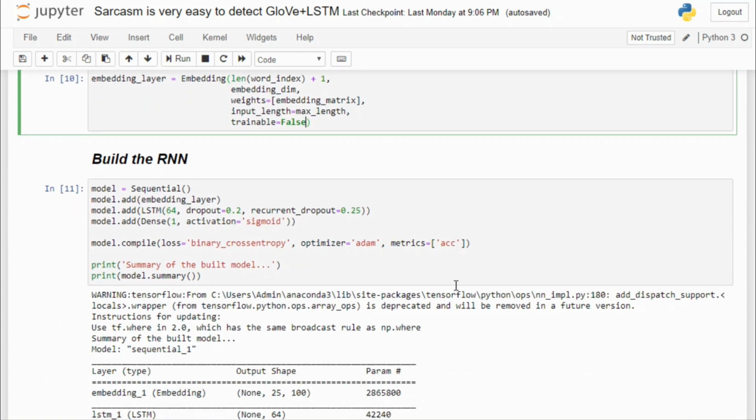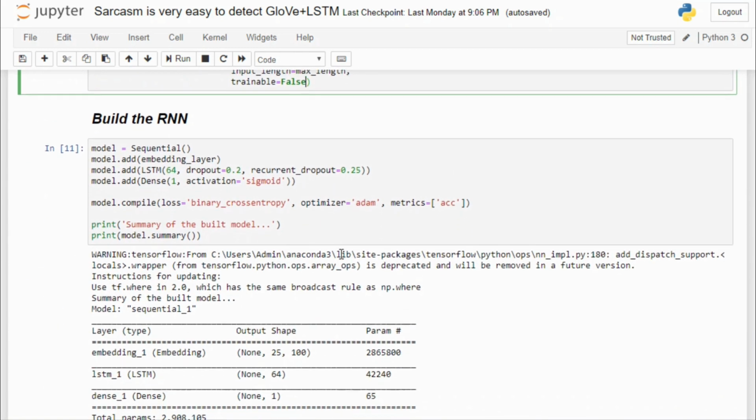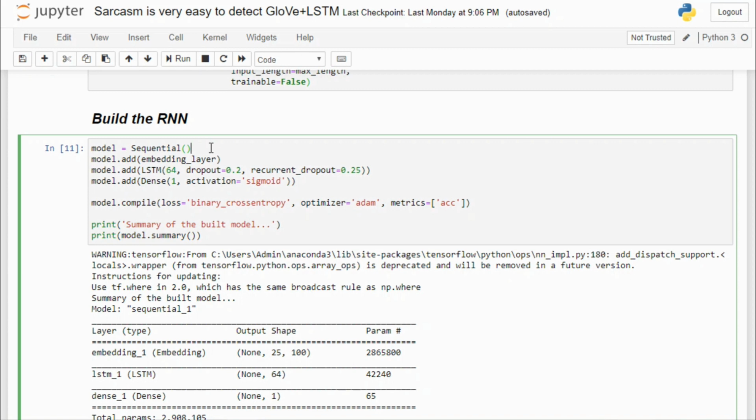After that comes the fun part, that is our recurrent neural network. Now I am using Keras here. The easiest way to build a neural network here is to use this Sequential module. After that, I am adding the embedding layer as the first layer to our network. Then I'm adding 64 LSTM units with a dropout of 0.2 and a recurrent dropout of 0.25. Well, these are just hyperparameters that you can tune to get better results.